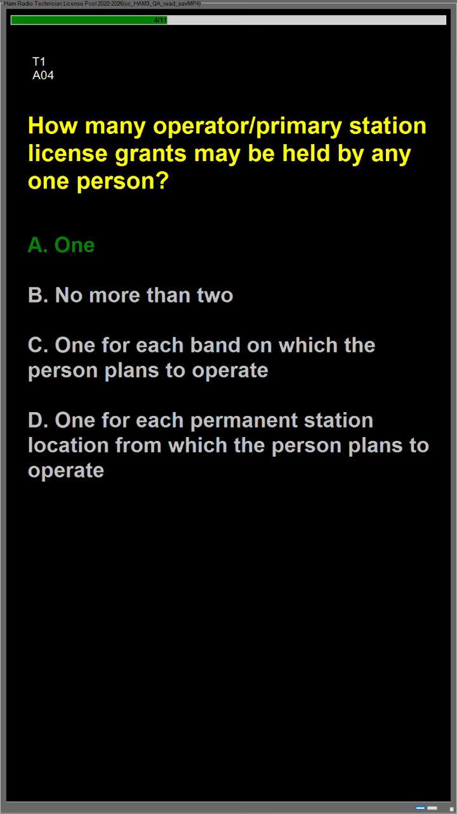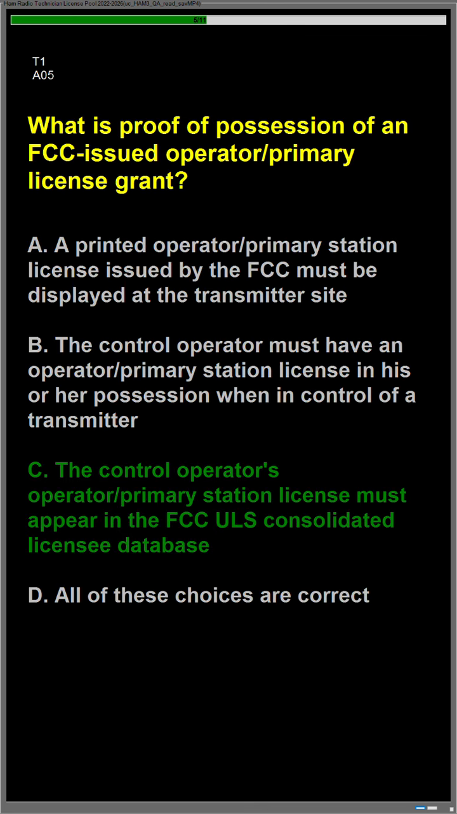Question Alpha 04, how many operator/primary station license grants may be held by any one person? Answer is A1. Question Alpha 05, what is proof of possession of an FCC-issued operator/primary license grant? Answer is C. The control operator's operator/primary station license must appear in the FCC ULS Consolidated Licensee Database.